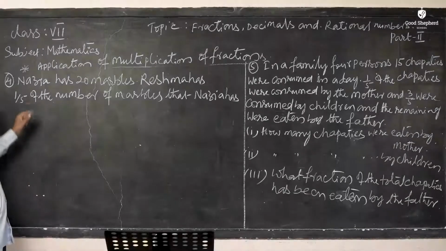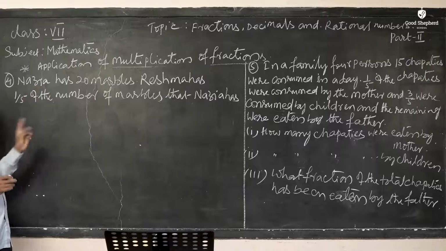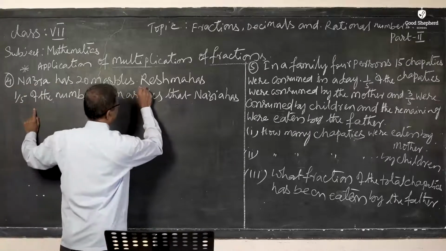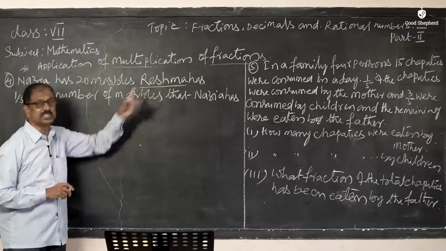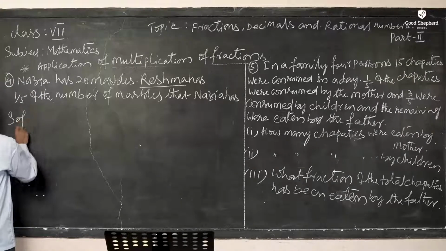So this is question number 4. Nazia has 20 marbles. Reshma has 1/5 of the marbles of Nazia. How many marbles does Reshma have? That is the question. Now let me write the solution here.